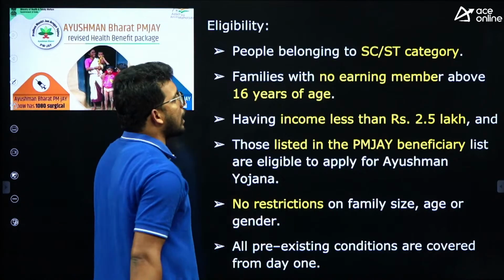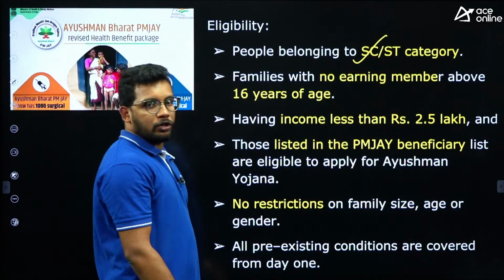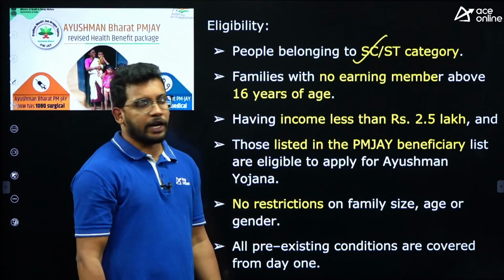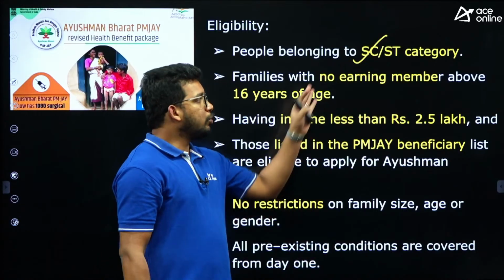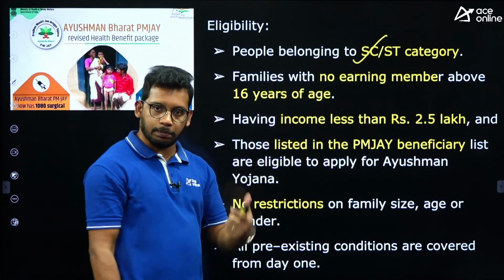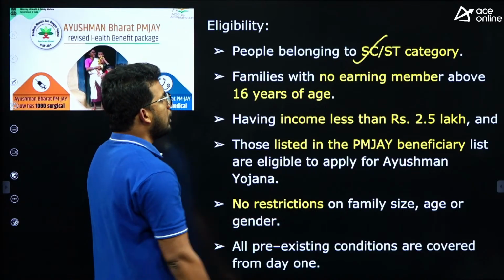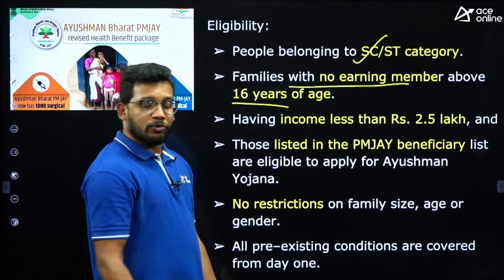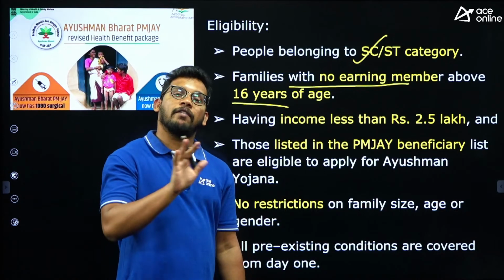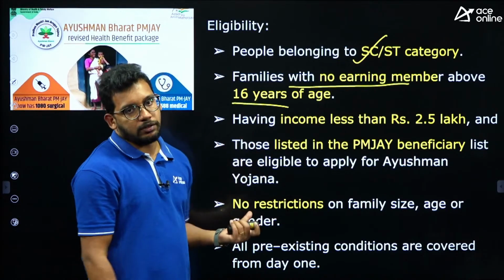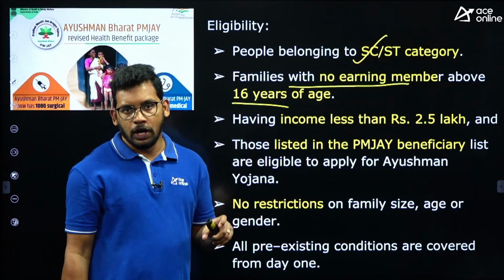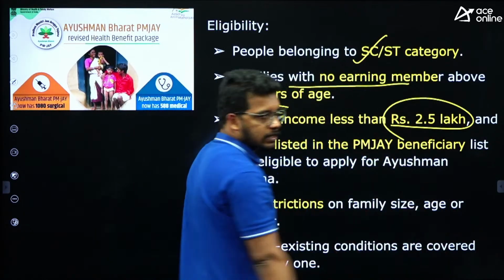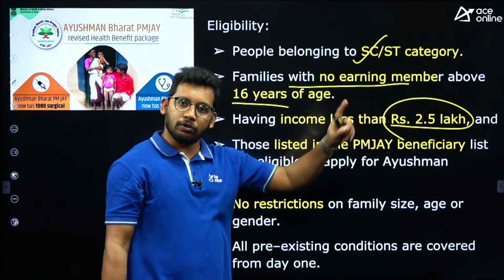From the Socio-Economic Caste Census, those people who belong to the scheduled castes and scheduled tribes, because mostly the underprivileged, right? Those historically backward, those are from scheduled castes and scheduled tribes. So for all those people, this scheme is giving the benefit. Then families with no earning member above 16 years of age. So that particular family should not have any individual who is working, right? Who is more than 16 years and who is working. Of course, if the income of this individual is less than 2.5 lakh, then yes, they are eligible, right? All the scheduled castes and scheduled tribes are eligible.